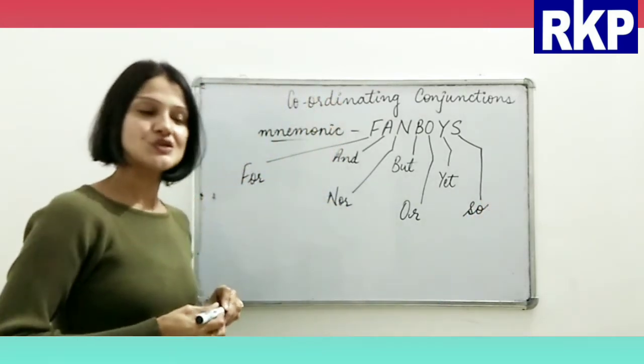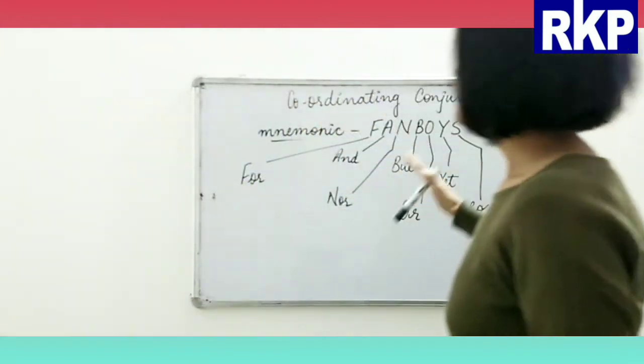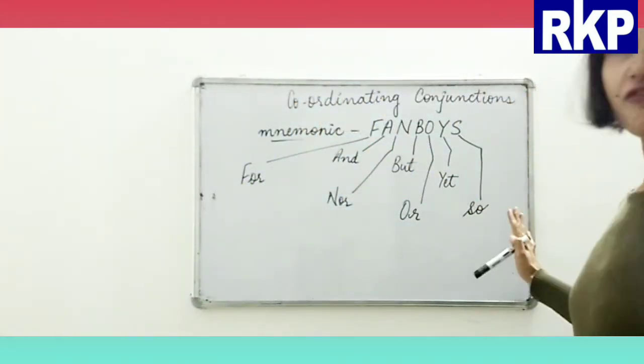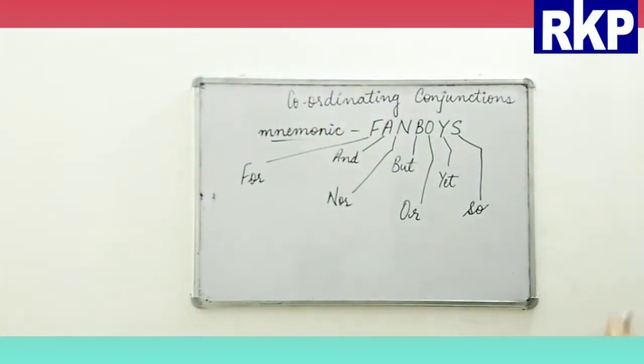Alright, so this is the full form of FANBOYS.